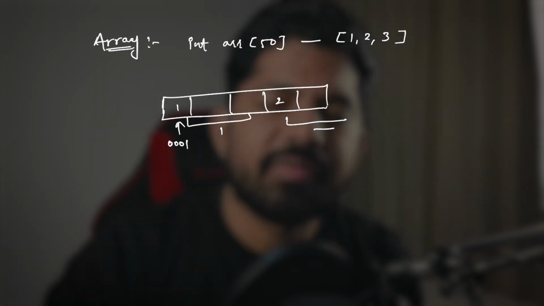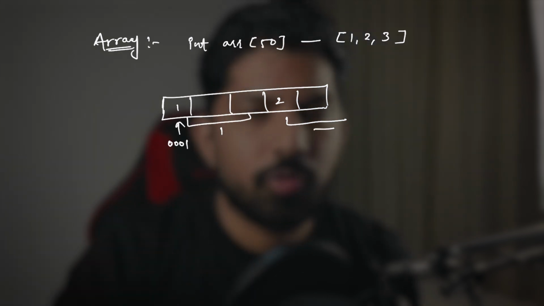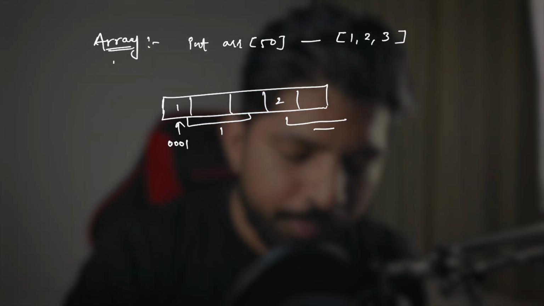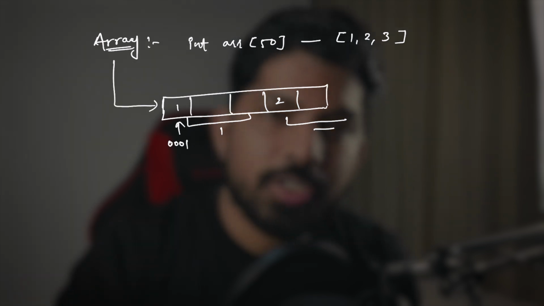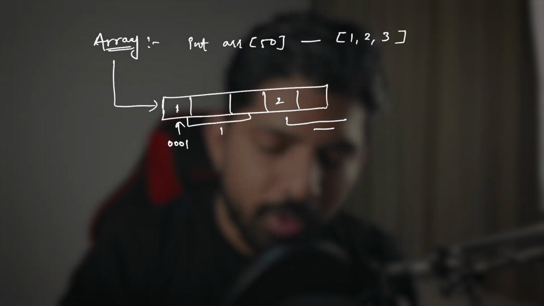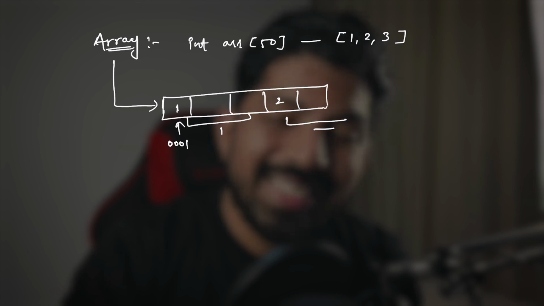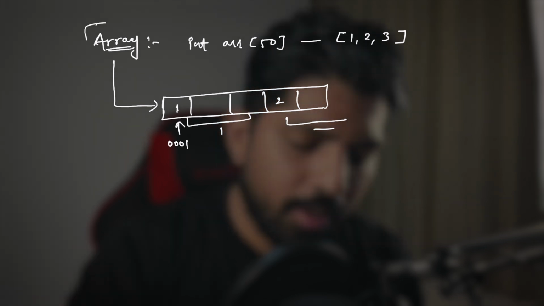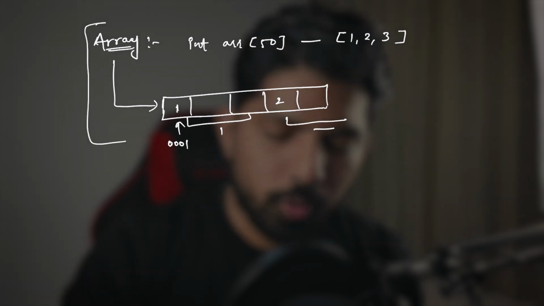And again, if someone asks what is the memory address of the array, what will it be? It will be the memory address of the first item, which is 1, right? So whatever the memory address of 1 is will be the memory address of the array. So this is how arrays get stored. Now we have to understand the list also, right?